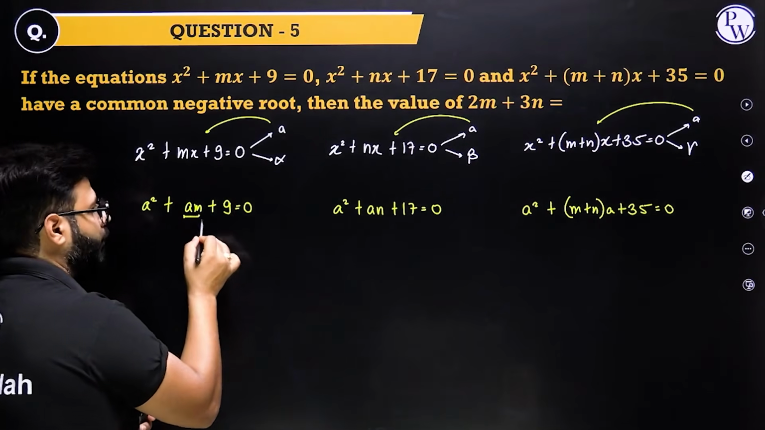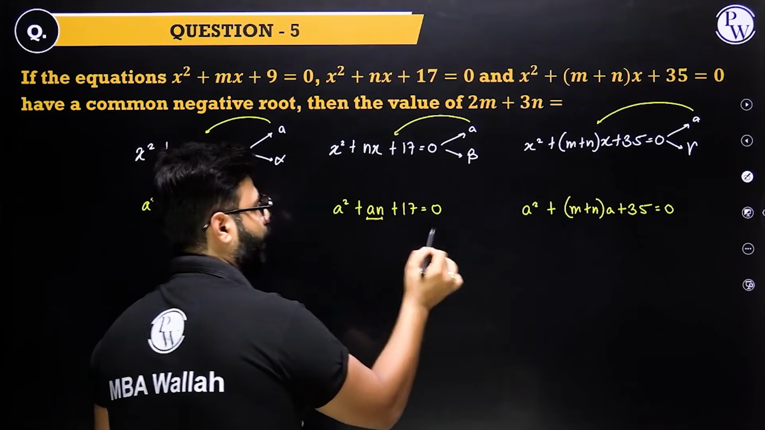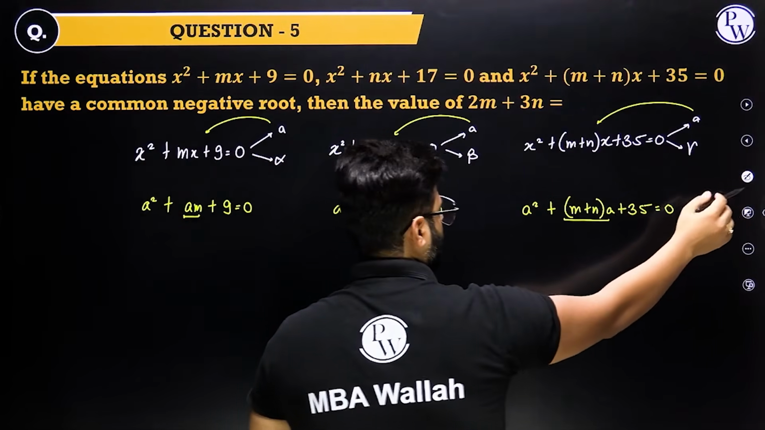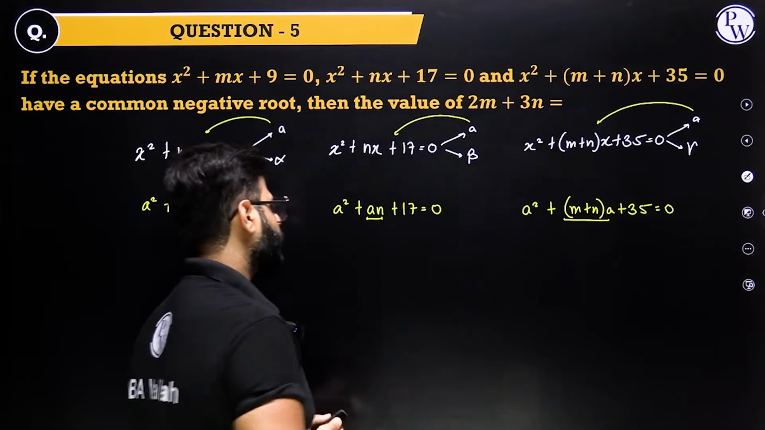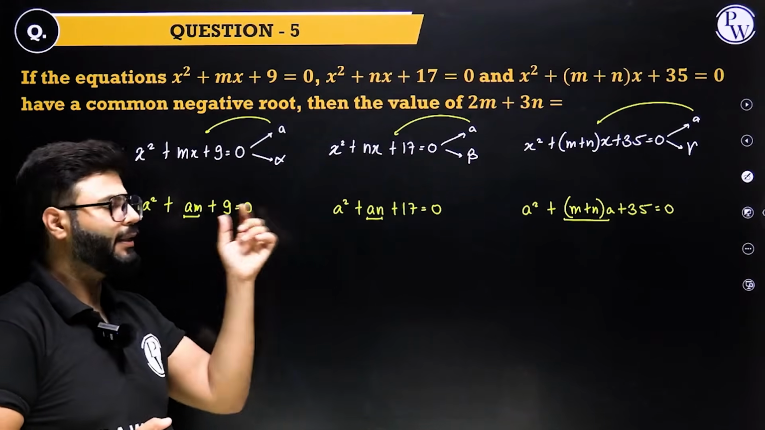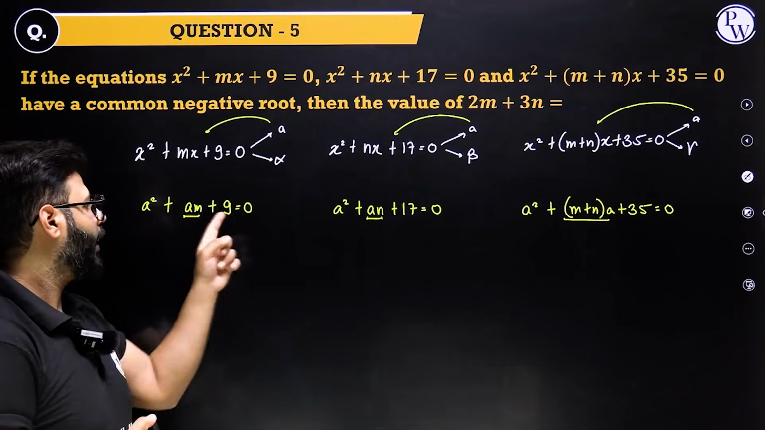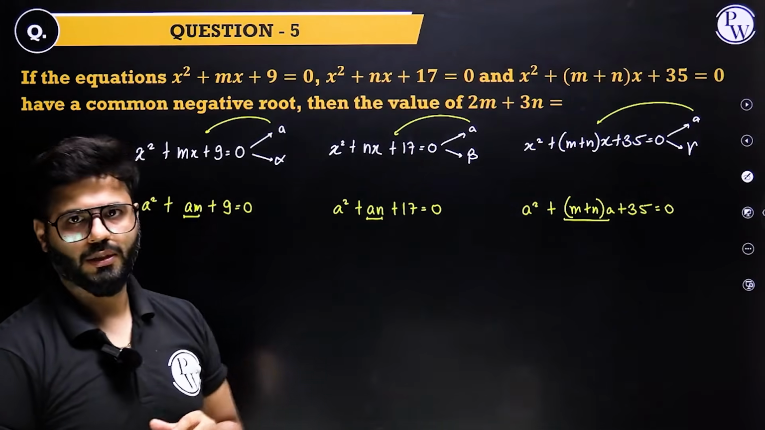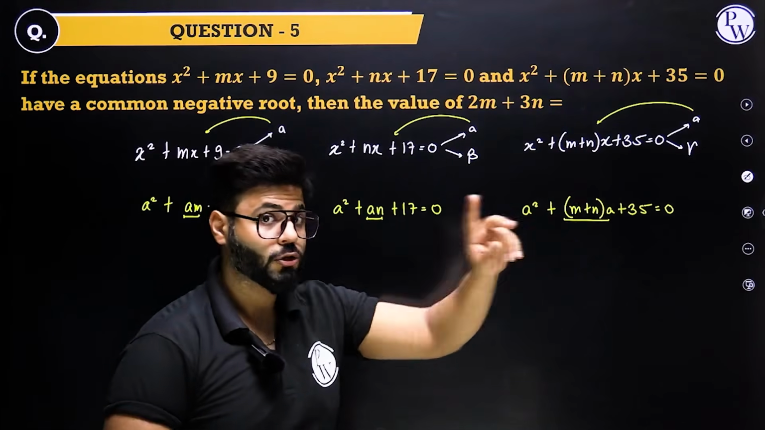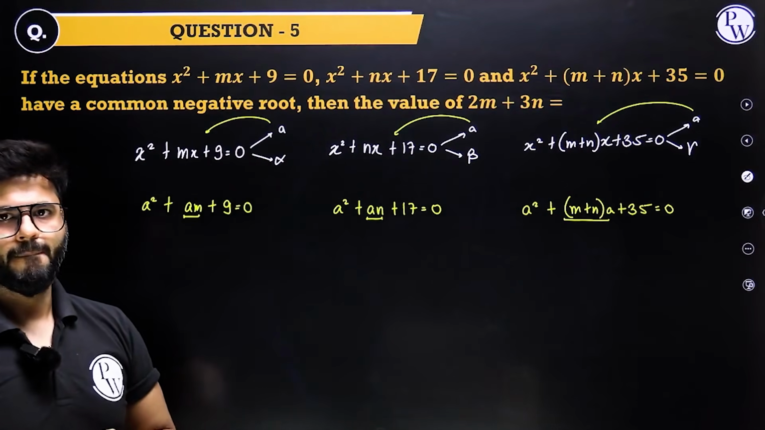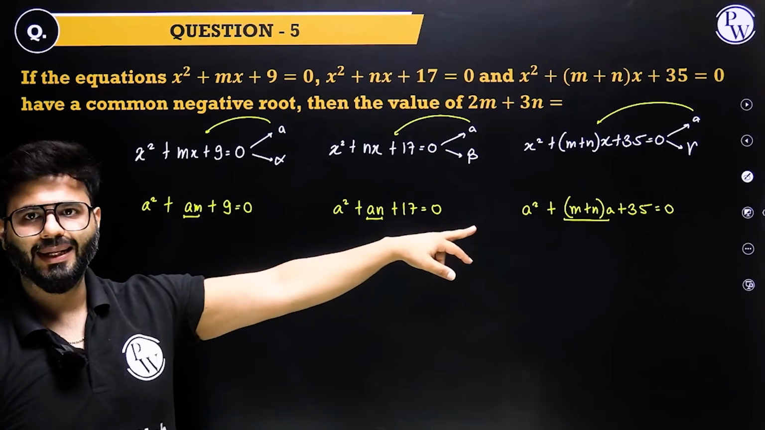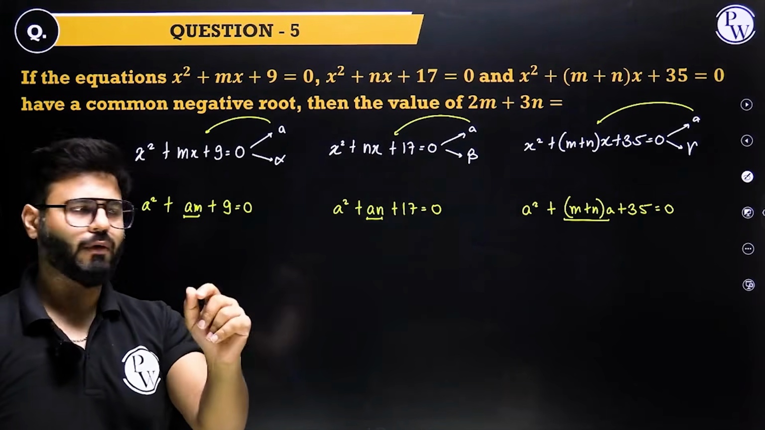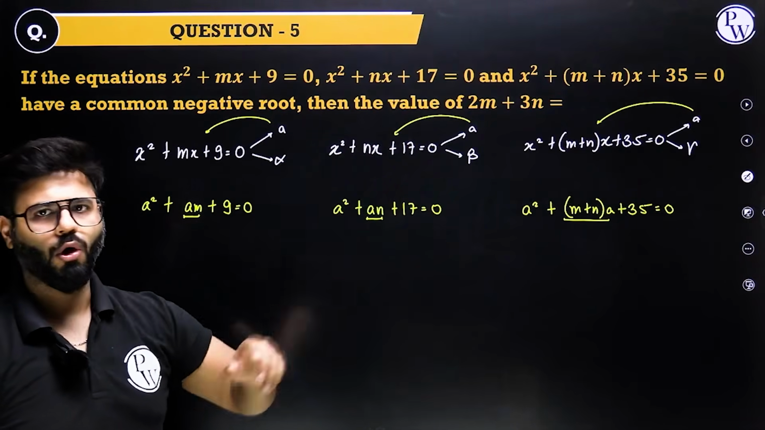We have am, we have an, and here we have am plus an. How can we get rid of it? There is a plan, of course. If I add these two equations, I'll get am plus an, and then I subtract this equation, again I'll get am plus an. So add these two, subtract that one, you will get an expression that will be free of a.